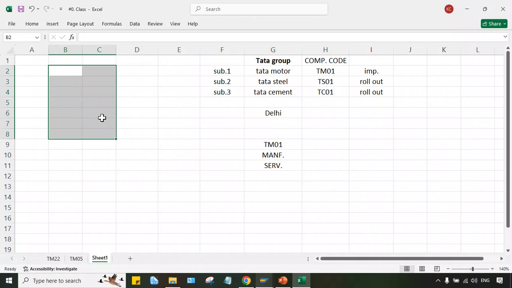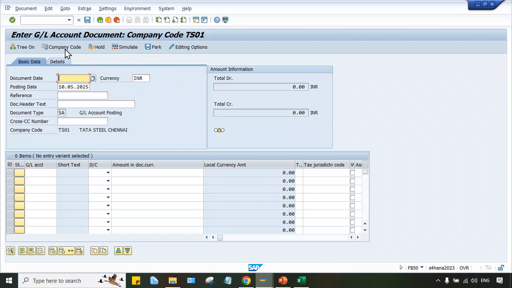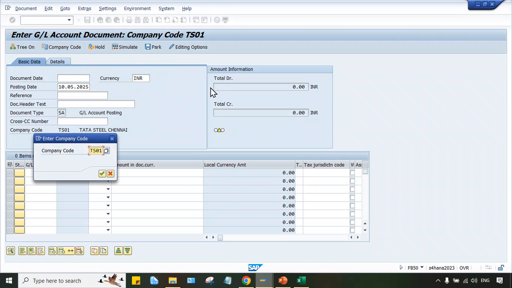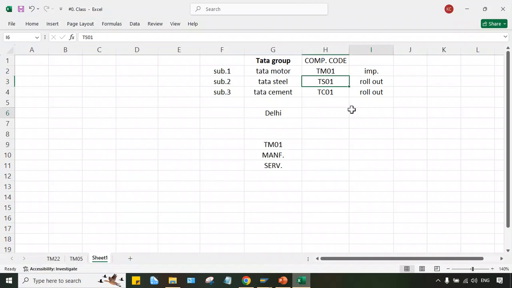First of all, we have to create these company codes TM01, TS01, TC01. If the transaction is related to Tata Steel, we can change the company code here. If the transaction is related to Tata Motor, we can change the company code here, right? So different company codes can be created. Okay, that is the first thing.